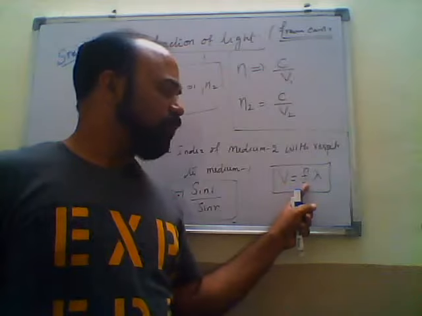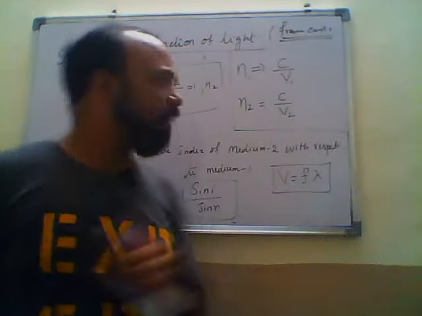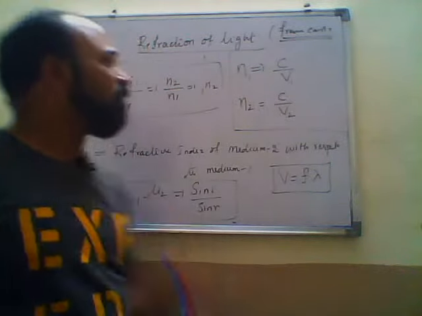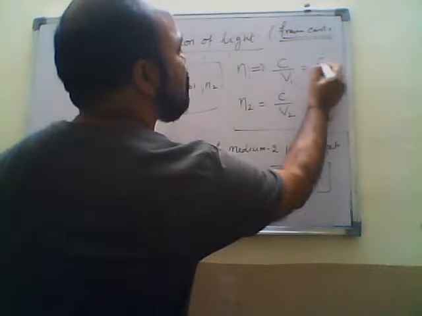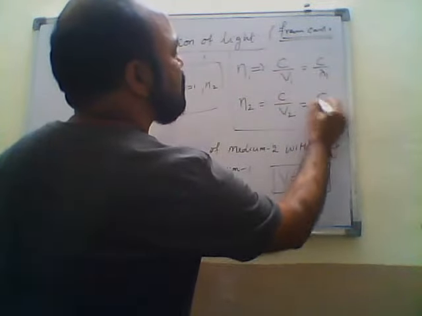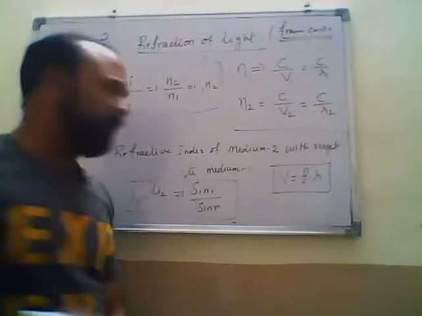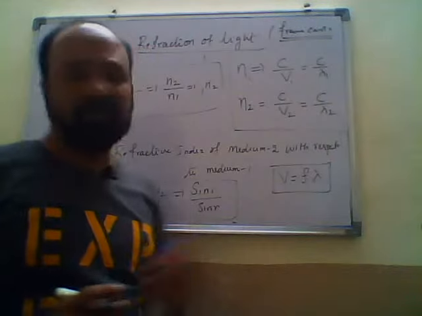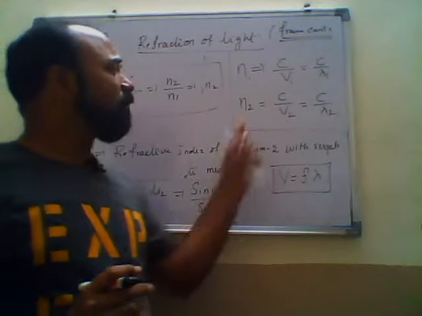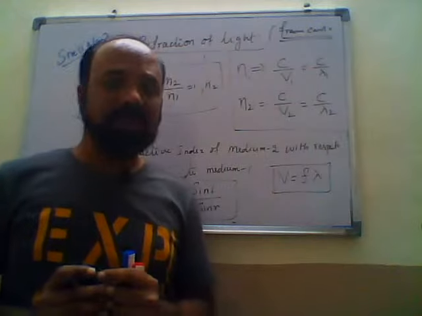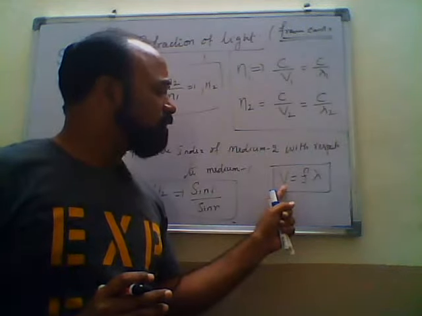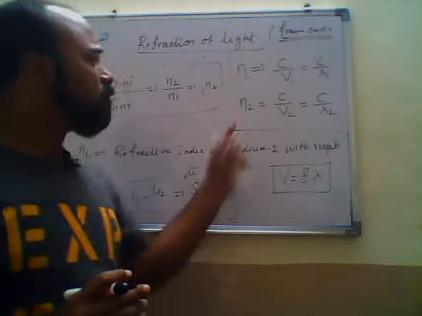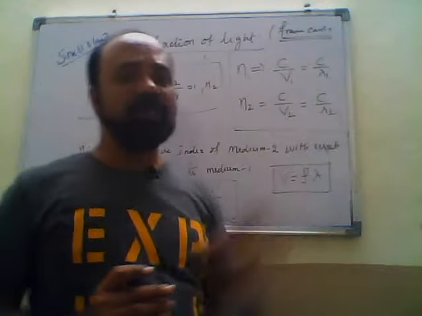If you want to write this refractive index in terms of wavelength, we can write n1 equals C by v1, that equals C by lambda 1, and n2 equals C by v2. We know the relation between speed and wavelength, V equals frequency into lambda, so instead of v1, I replace it with lambda 1.